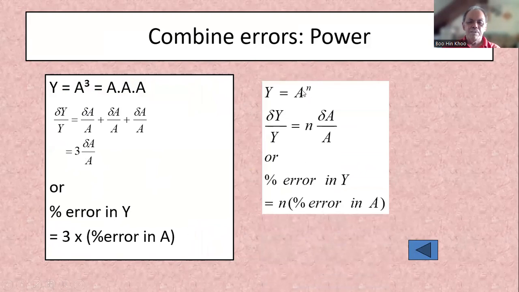Right? So it's the same for A to the power of n. N comes down here, A becomes delta A over A, Y becomes delta Y over Y. Or percentage delta Y equals n times percentage delta A.